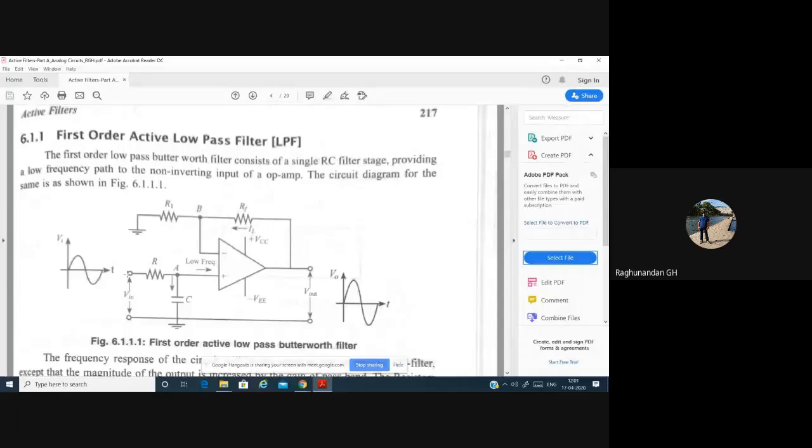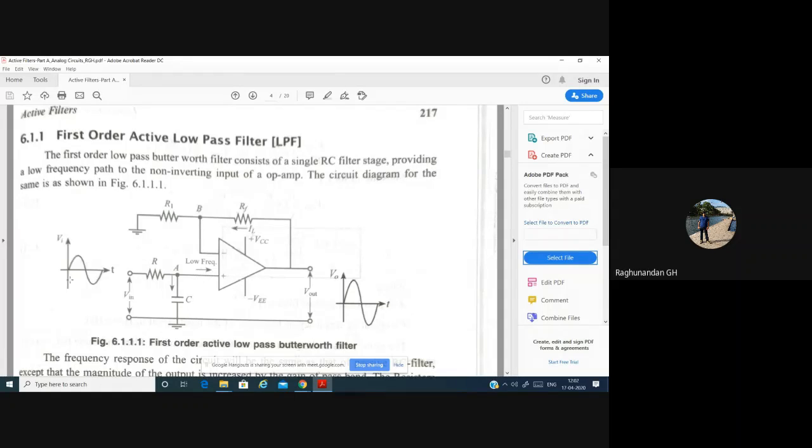So when you give a high frequency signal at this point, the capacitor's reactance will be very minimum, and the capacitor acts as a short circuit. Now this path offers more resistance compared to the capacitor. We know that a signal always takes the least resistance path, so the high frequency signal will go through the capacitor and not through this.